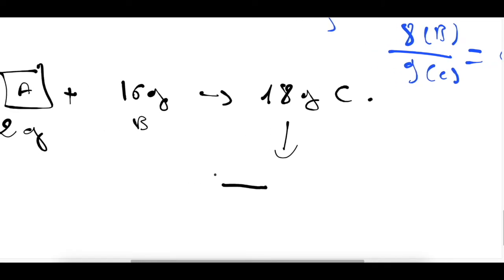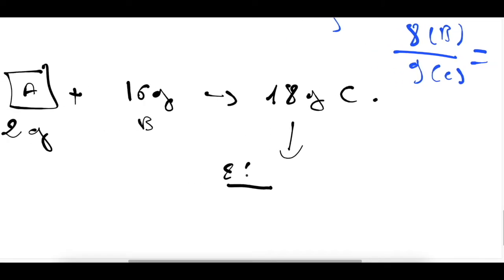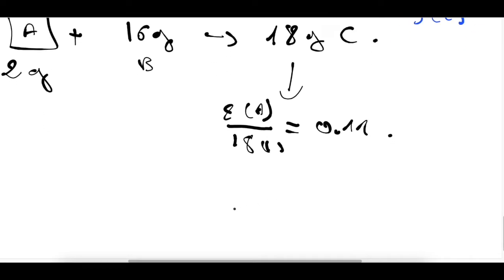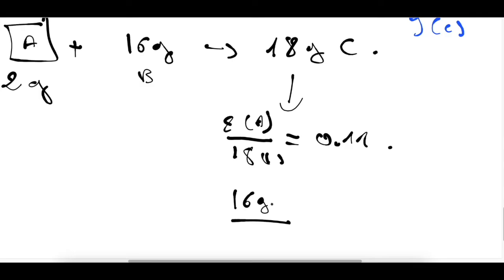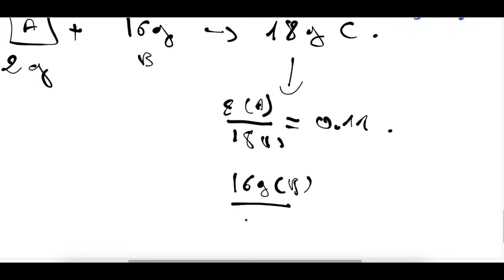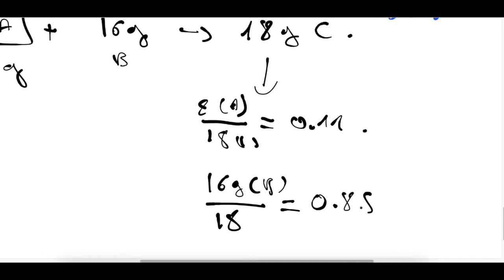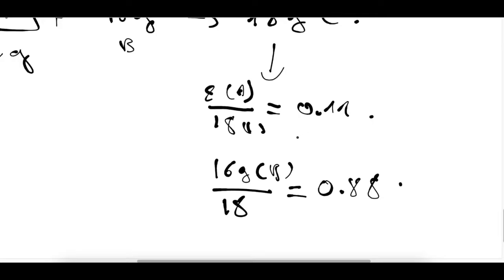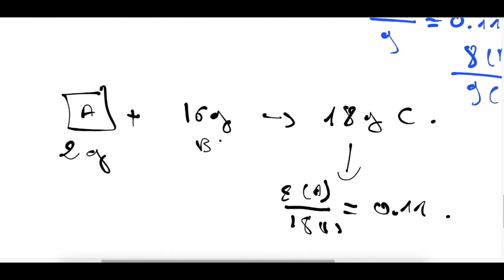It will have 2 grams of A in 18 grams of C, which gives also 0.11, and 16 grams of B contained in 18 grams of C, which gives also 0.88. So the fraction will always be like this. So that's the definite proportions.